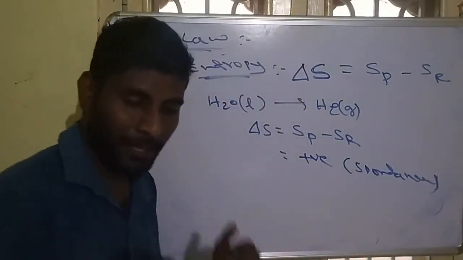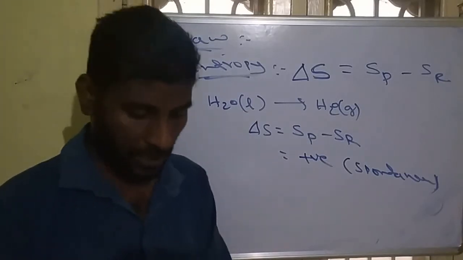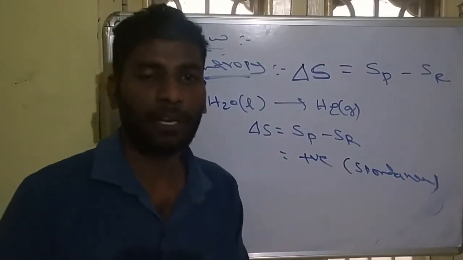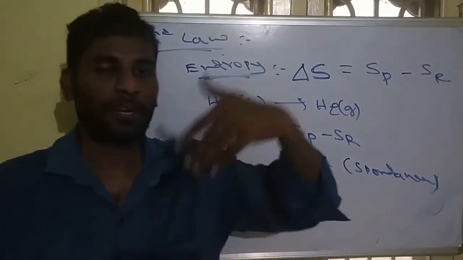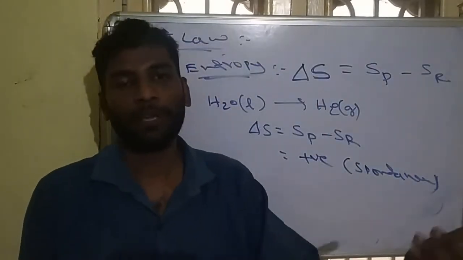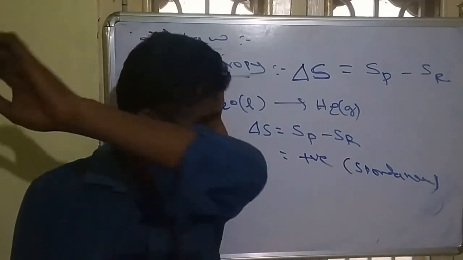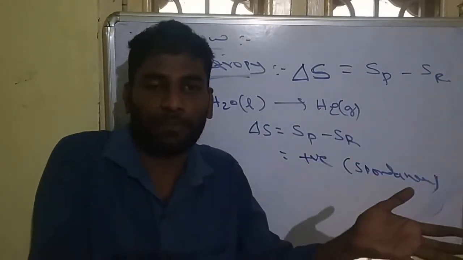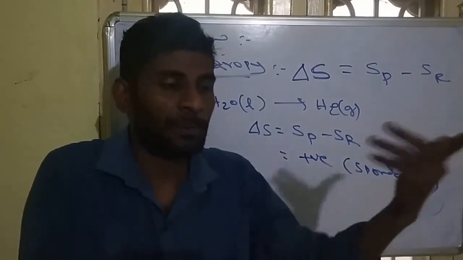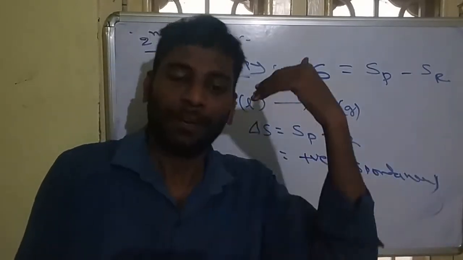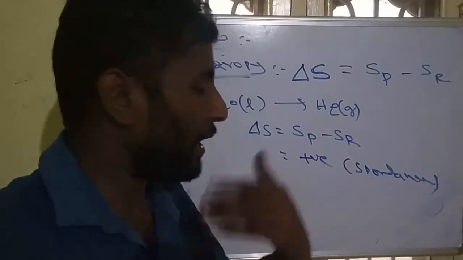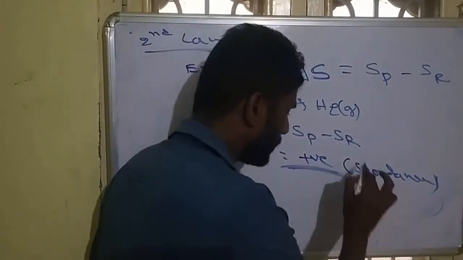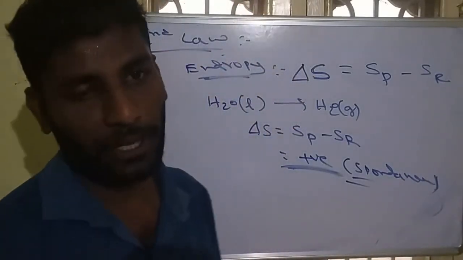Why? Because the second law of thermodynamics says that all natural and irreversible processes are spontaneous. So any process that happens naturally will be spontaneous. For example, expansion of gas: gas expands by itself, randomness increases, so it is spontaneous. Randomness increasing is a spontaneous process, and delta S will be positive. So wherever delta S is positive, we can take it as spontaneous.